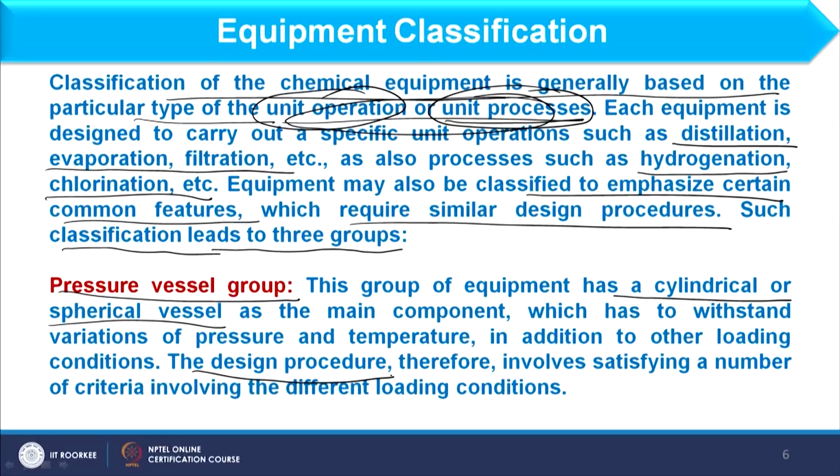Further, the design procedure we are adopting for this involves specifying a number of criteria involving different loading conditions. So, here you see we need to define certain criteria for different loading conditions. It means, what is that criteria?